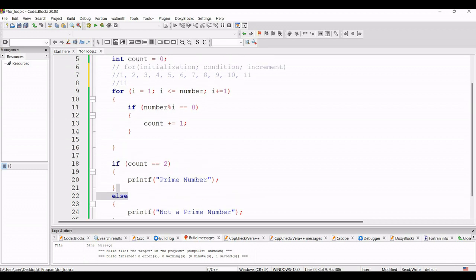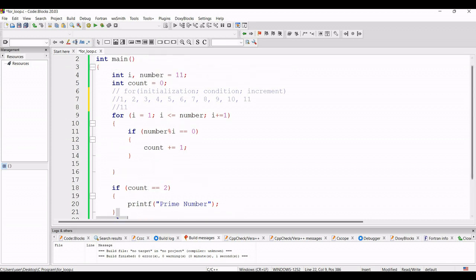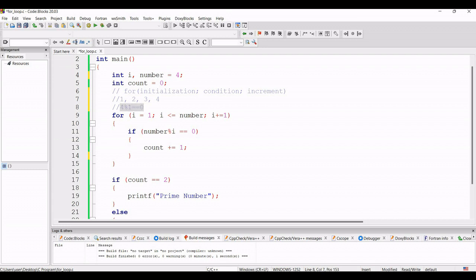So suppose the number is, I am taking one small number, suppose the number is 4. So this is not a prime number. What will the dry test case run be over there? So first the value of I will be 1 and it will go up to 4: 1, 2, 3, 4. So when 1 comes, at that time it will check if 4 mod 1 equals 0. This is true. It will come inside this if statement and count will be 1. So now the value of count is 1.